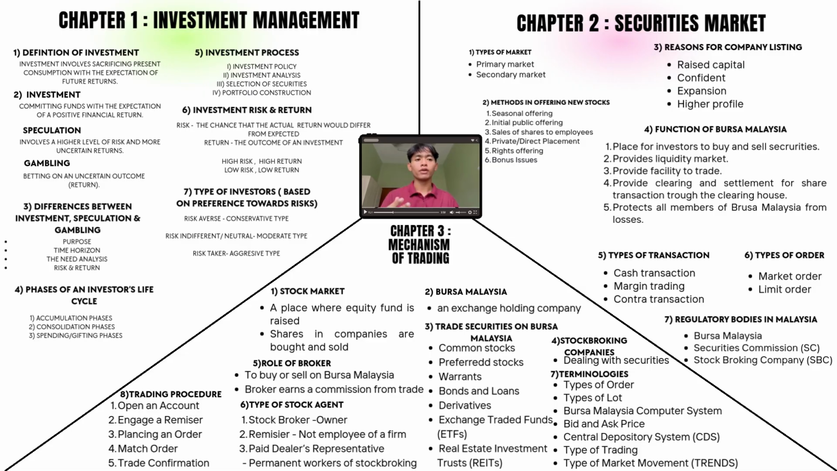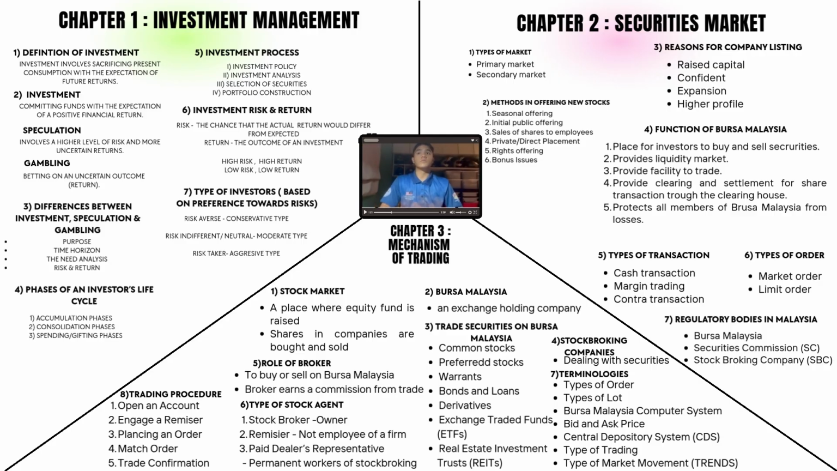So there are 4 differences between investment, speculation and gambling. Number 1 is their purpose, number 2 time horizon, number 3 the need of analysis, and the last one the risk and return. There are phases of the investor life cycle: number 1 is accumulation, number 2 consolidation, and the last one the spending and gifting phases.